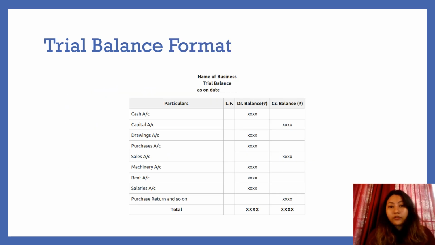Trial balance format. We can see a format of trial balance where there is cash, capital, drawings, purchases, sales, machinery, rent, salaries, purchase return, and so on. It encompasses all assets, liabilities, and equity.